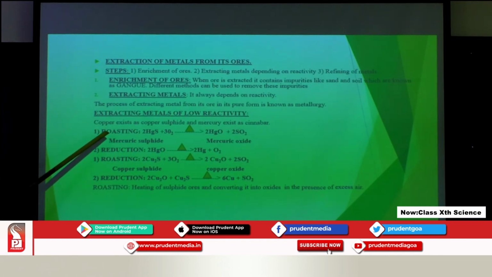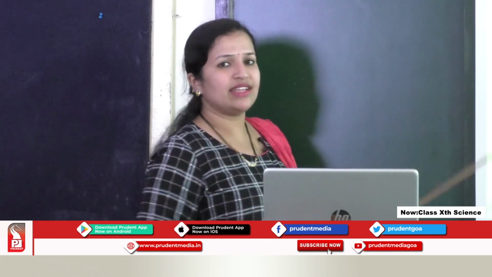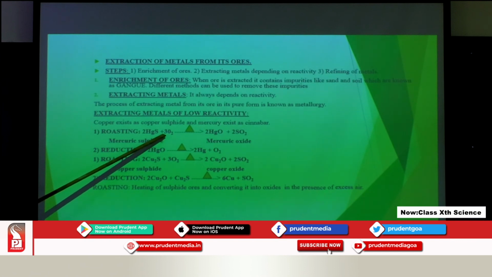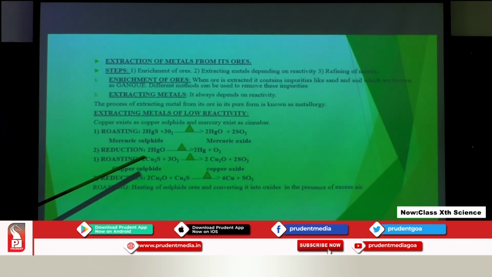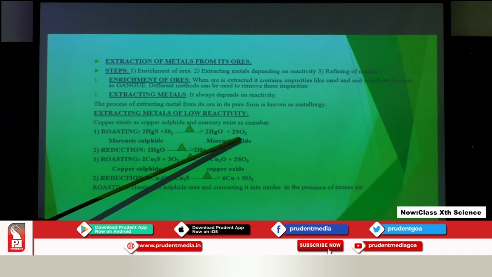Let us begin with the roasting of the mercury ore, that is mercuric sulphide. The name of the ore is cinnabar. When it is heated, the triangle you can see means the heating process is going on, in excess of oxygen it is converted to mercuric oxide, and sulfur dioxide, SO2 gas, is released in the process.